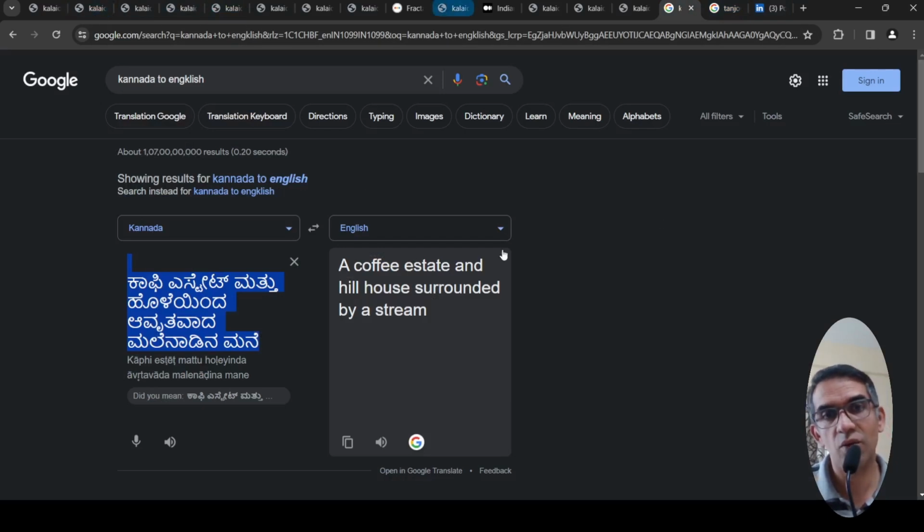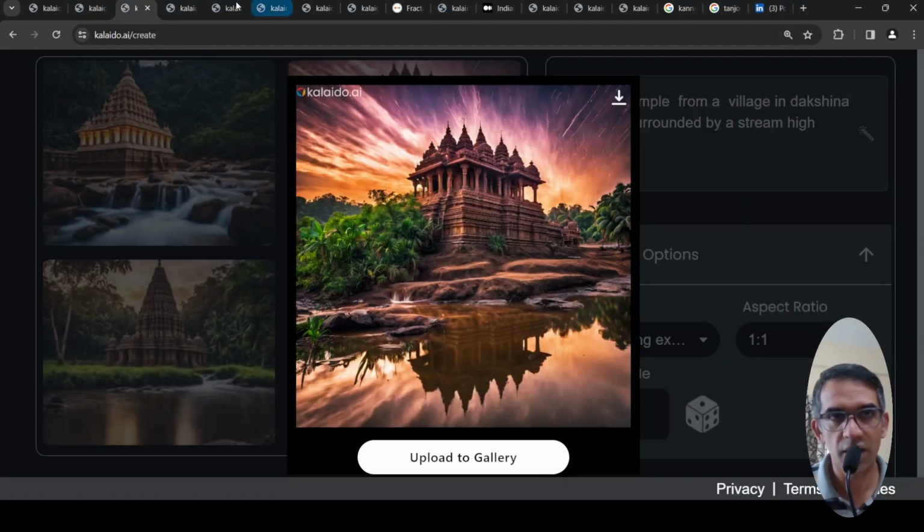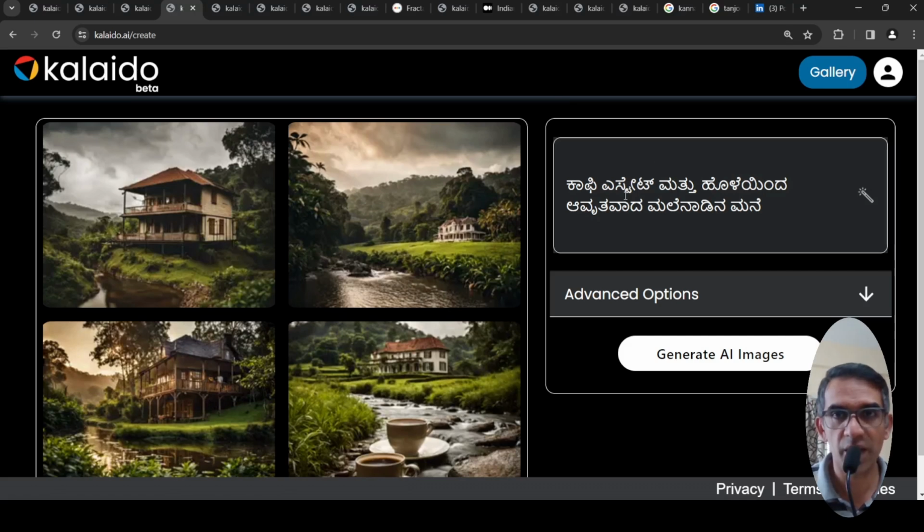So I said it's about a coffee estate and a hills house surrounded by a stream. Okay, so that is a Kannada prompt which I put over here, and it generated some images.